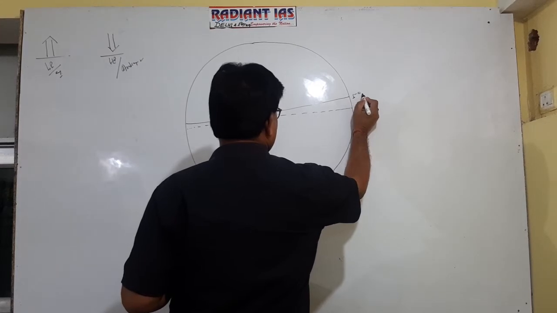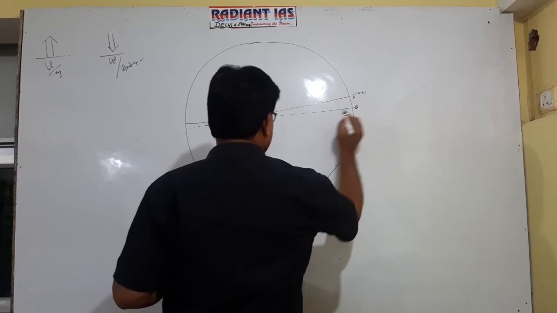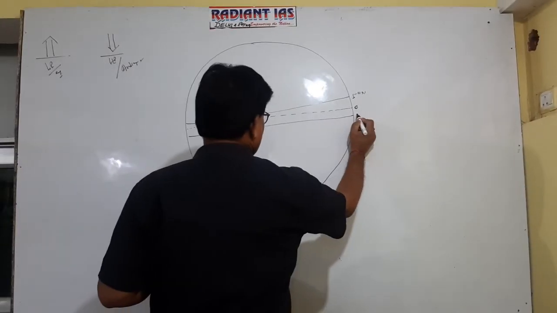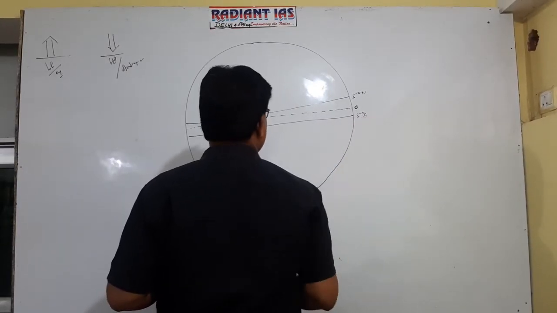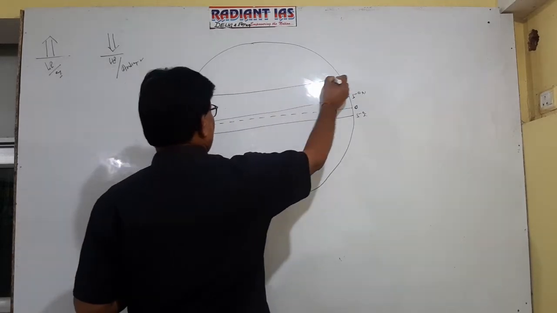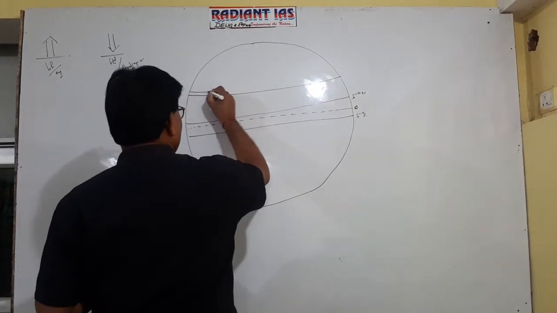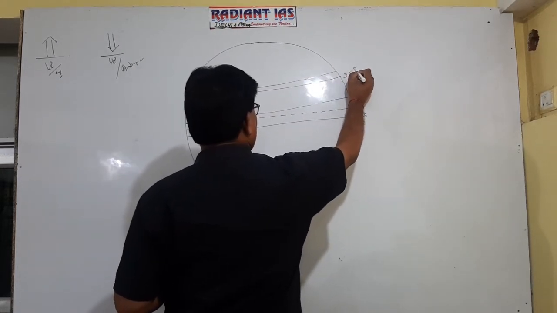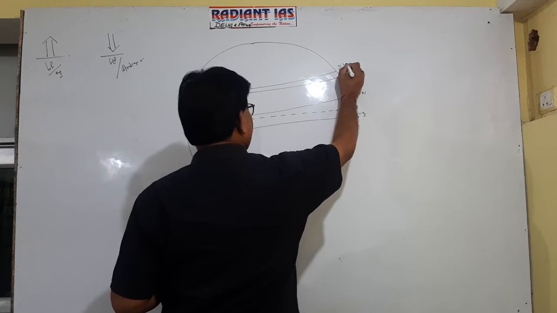This is 5 degrees north. This is 5 degrees south. Getting well now? 25 degrees north, 25 degrees south.